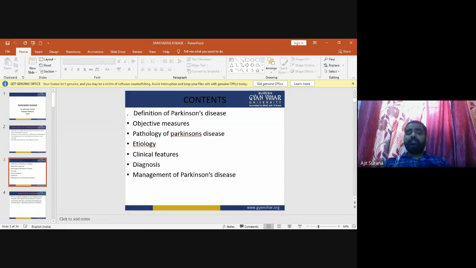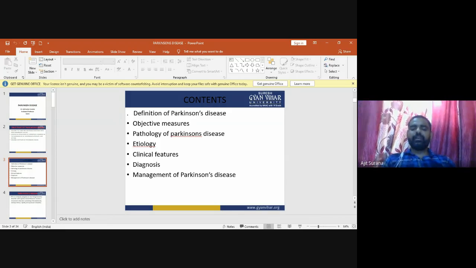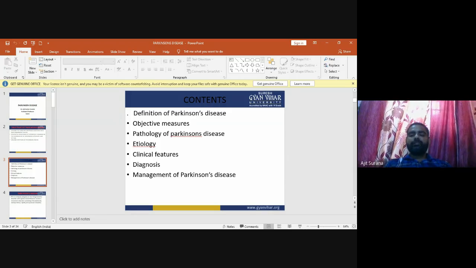Now, the contents of Parkinson's disease. First, the definition of Parkinson disease, objective measures, pathology, etiology, clinical features, diagnosis, and the management of Parkinson disease.